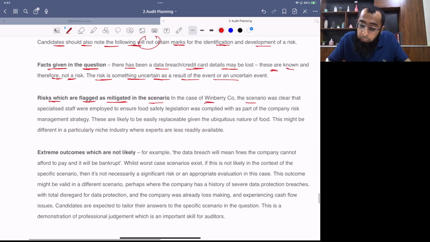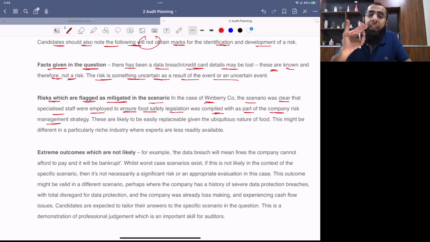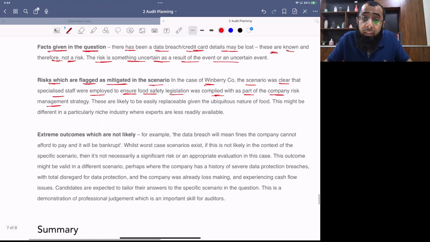In case of Winberry Company, the scenario was clear that specialist staff was employed to ensure food safety legislation. Now he is referring to some additional information of that particular question here. Okay, please make it clear. This is not given in the scenario which was provided above. So he's just giving you an example. Was complied with as part of the company's risk management strategy. In the actual question, it was written that in relation to the food safety regulation, the company already has employed the specialist staff. So when the company already has employed the specialist staff, the student shouldn't be referring to this risk again.